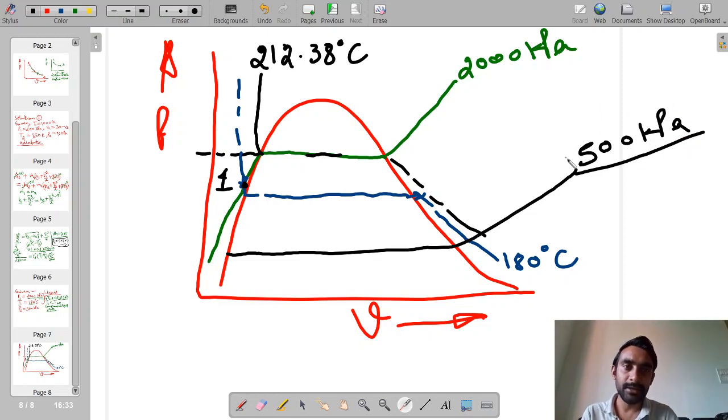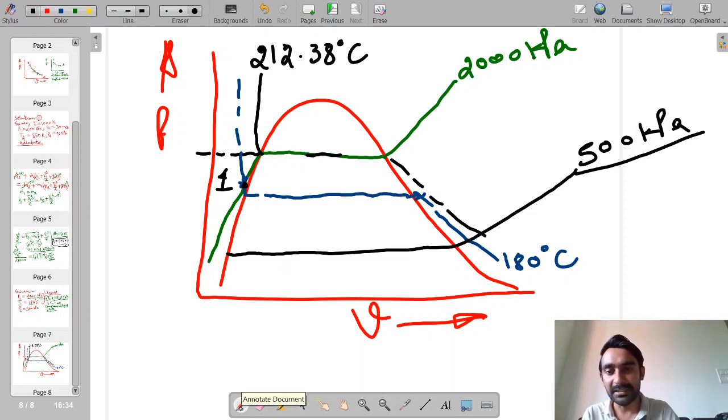Okay, so when the pressure is reduced from 2000 kilopascal to 500 kilopascal, what will be happening within the fluid? There will be an increase in specific volume. Why? Because now we are moving from the high pressure side to the low pressure side. So in case of low pressure, what will be happening? Fluid will be actually expanding.